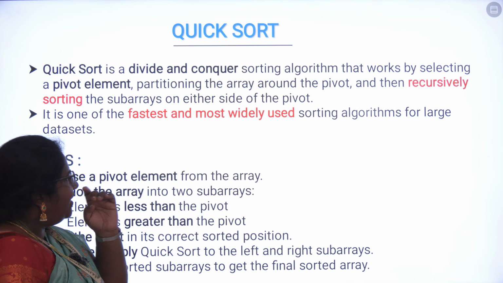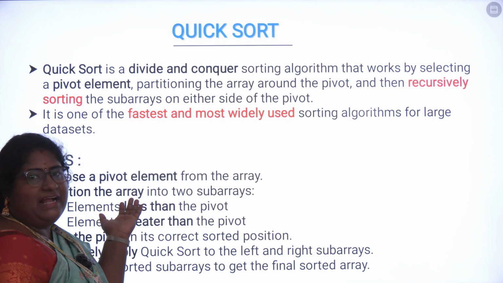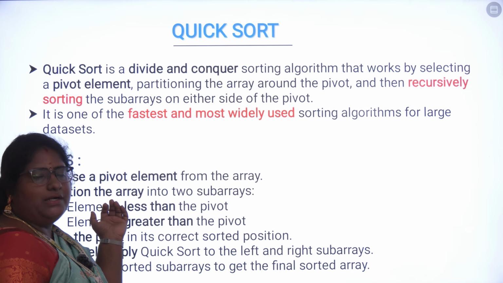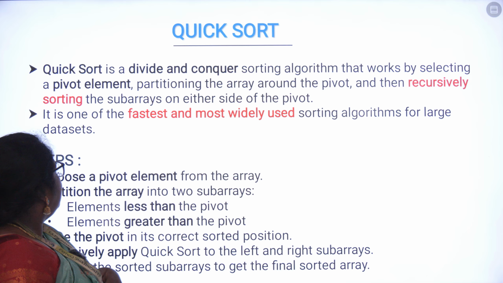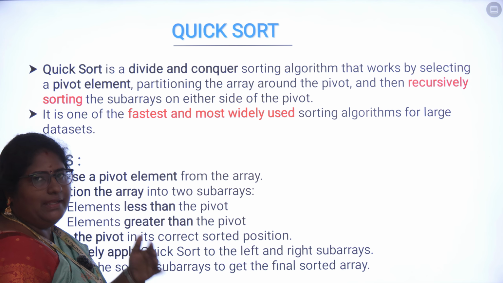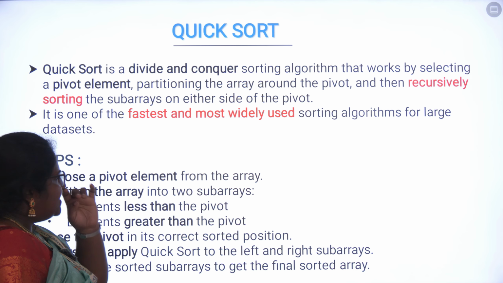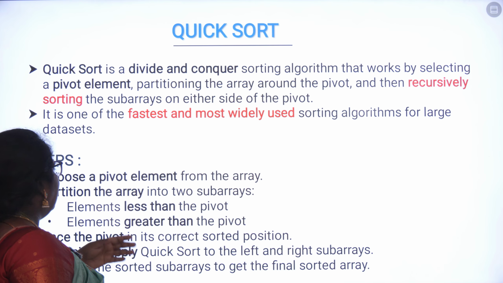By doing this, the basic advantage is more efficiency compared to bubble sort. Here the process is done recursively until all the elements of the array are sorted. It is one of the fastest and most widely used sorting algorithms for large data sets.